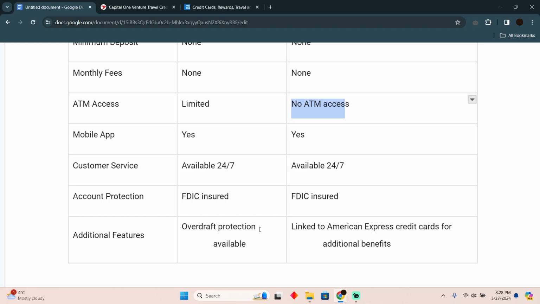Now, if we talk about overdraft protection, your additional features, Capital One does have an overdraft protection feature available. While if we talk about American Express, it is linked to American Express credit for additional benefits. So that's very much it.